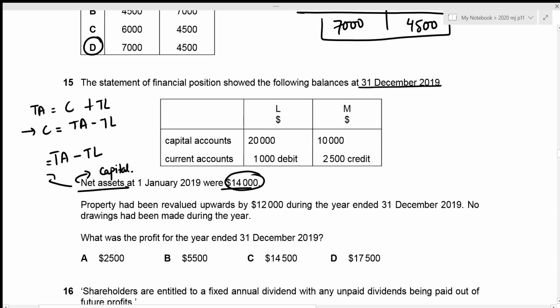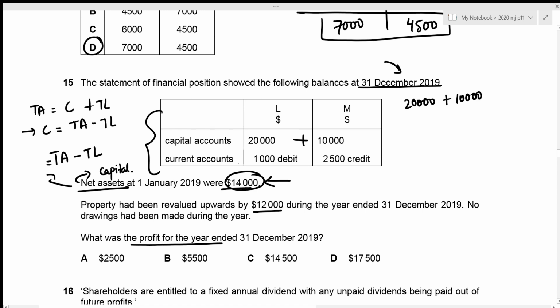Now, property had been revalued upwards by 1,200 during the year ended 31st December 2019. No drawings had been made during the year, and we need to figure out the profit for the year ended 31st December 2019. In order to figure it out, we already have our opening capital balance, and we are given the information regarding the items in our capital accounts right here. And this is at the date of 31st December 2019, which is the closing date, right? So let's figure out the total capital at the closing date. We just need to add the capital for both the partners. That's 20,000 plus 10,000.